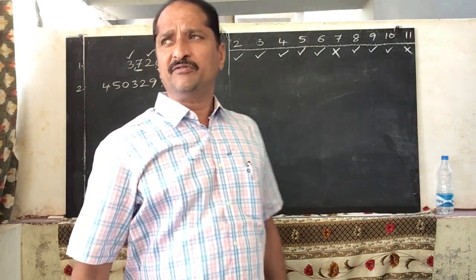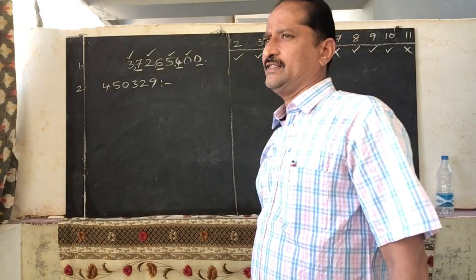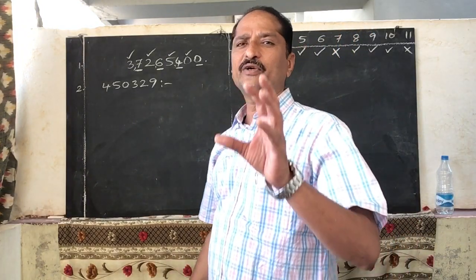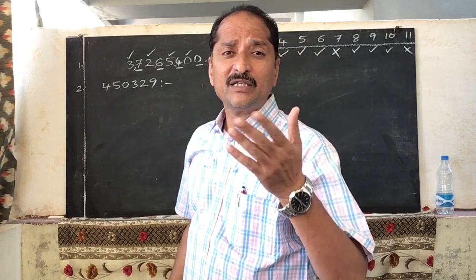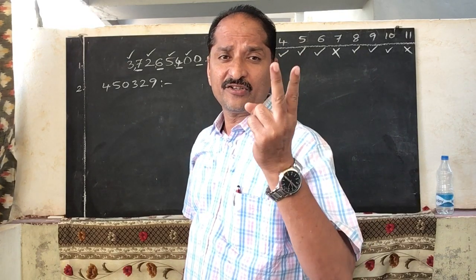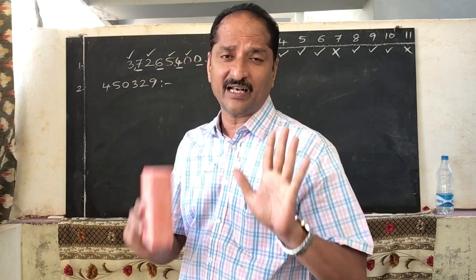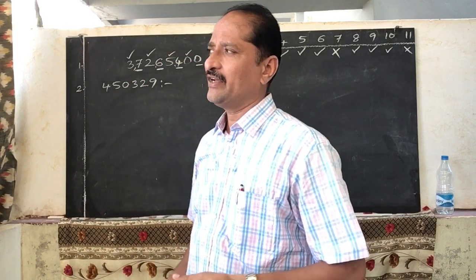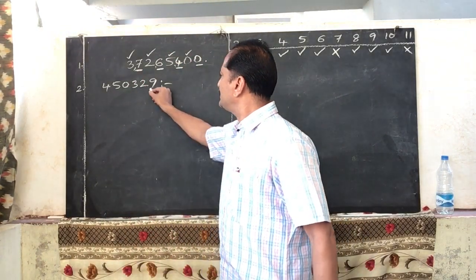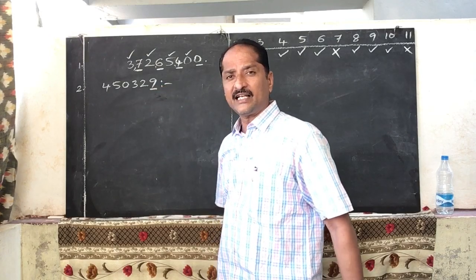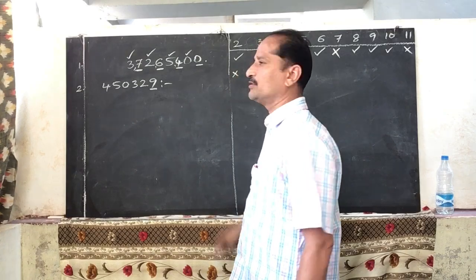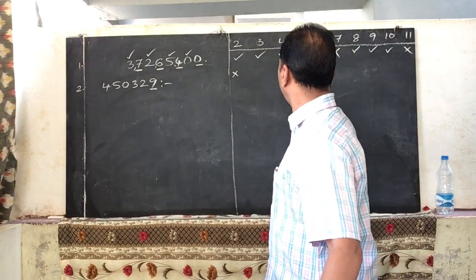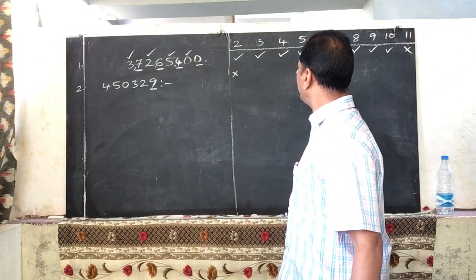Now is this number divisible by 2, 3, 4, 5, 6? First, by checking the unit digit, how many numbers can we say? Divisibility of 2, divisibility of 5, divisibility of 10. By checking the unit digit you can say. What is the unit digit here? The unit digit is 9. If the unit digit is 9, is it divisible by 2? No, it is not divisible. This number is not divisible by 2. This number is not divisible by 5. Why is it not divisible by 5?